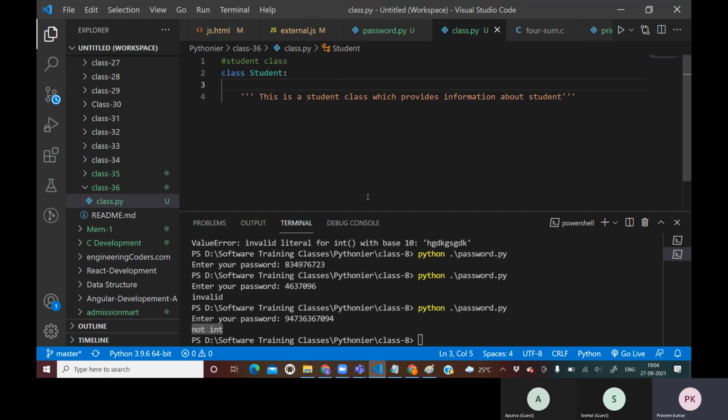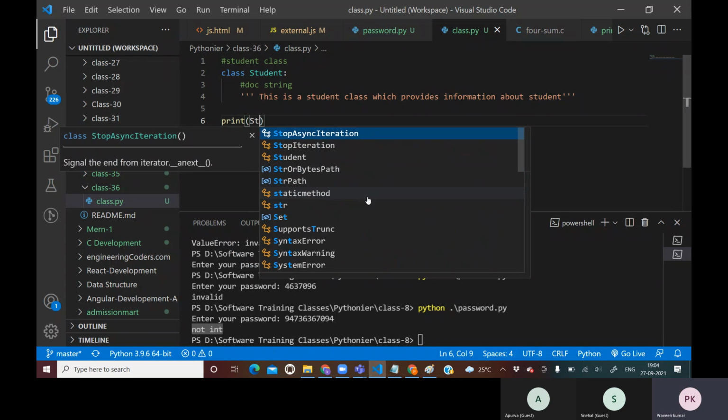This is our doc string. I will also comment it as doc string. After this, I want to print the doc string. I haven't created anything else.